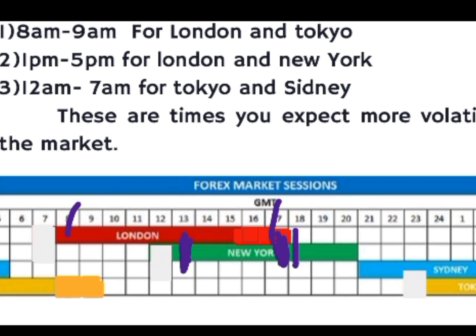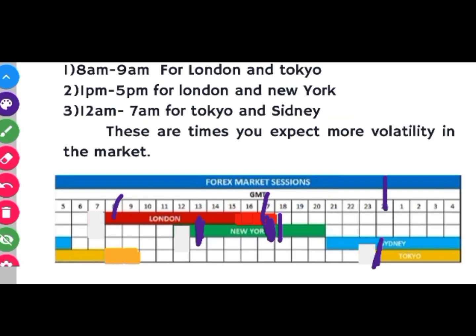You can continue doing the same thing for Sydney and Tokyo. We said it's 12 a.m., which you see by 24. Move back and come here, you see 12 a.m. to basically 7 a.m. So try to understand the chart, or you can sit down by yourself, think it through, and see the sessions where they overlap. You can simply use this chart to guide you.